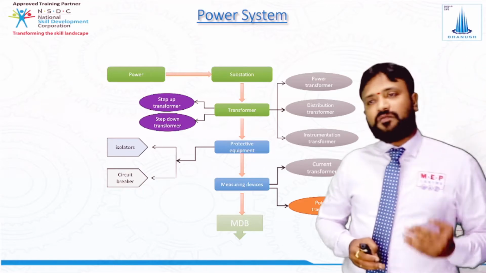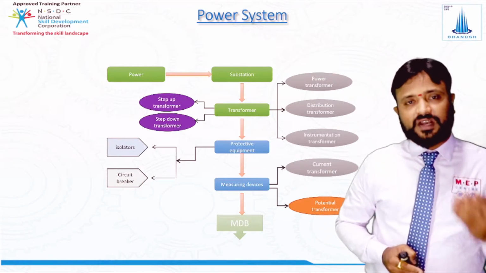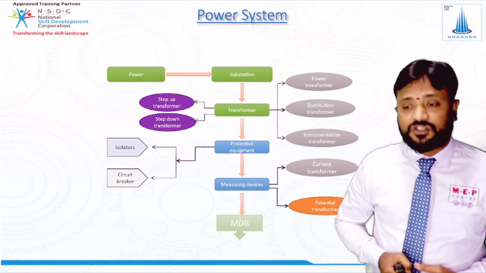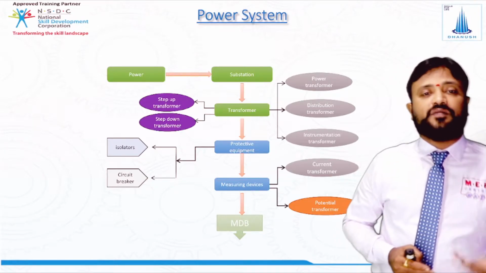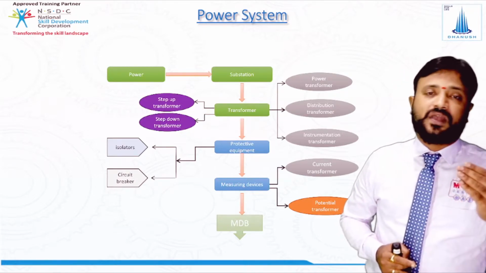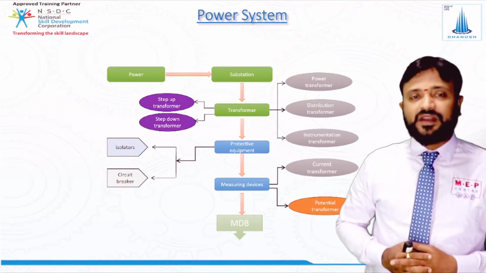After the transformer, with the help of all this equipment, from the transformer we do step up and step down, and then we have circuit breakers, and after the circuit breakers we have measuring devices which display the voltage and current. Now once that part has been done, the supply has to be transferred to the MDB, main distribution board.